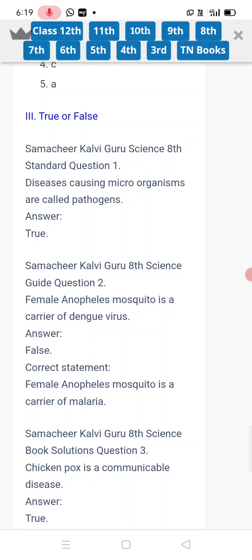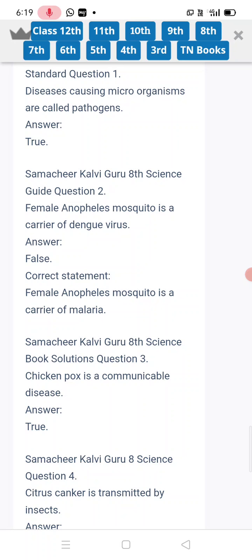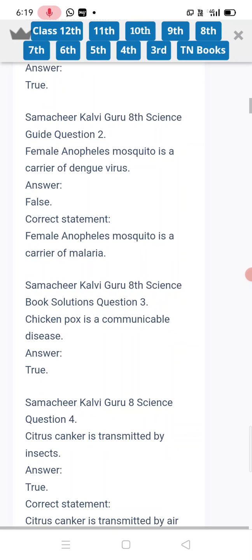This statement is wrong, so the answer is false. Female Anopheles mosquito is a carrier of malaria. Chickenpox is a communicable disease. Okay, answer true.